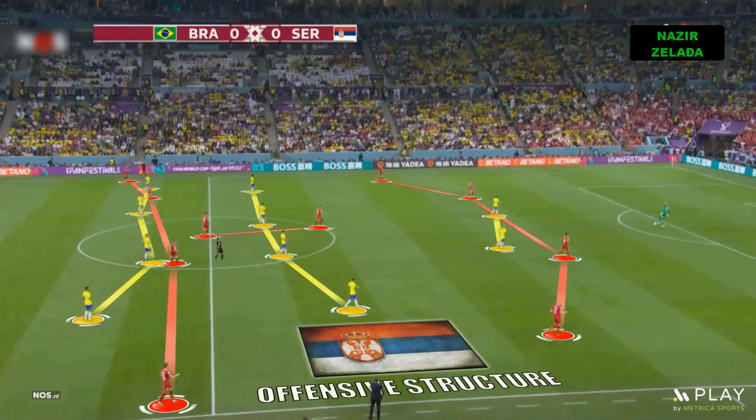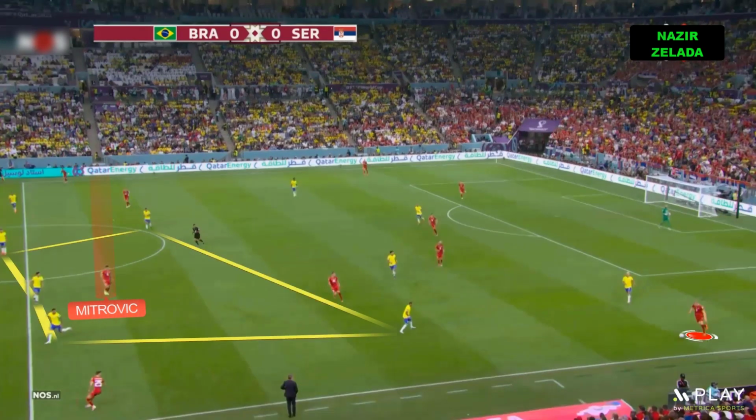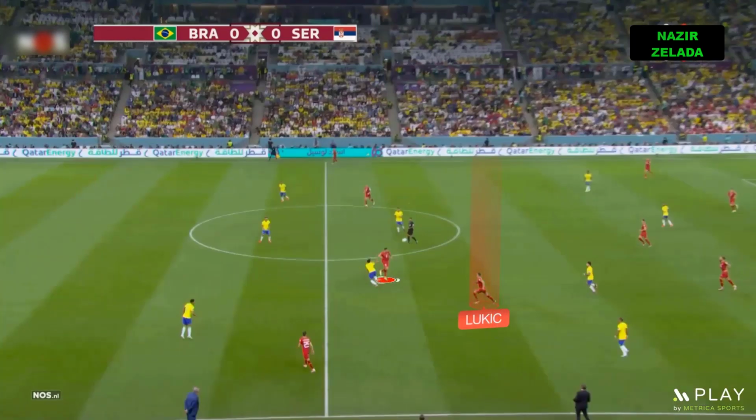When Serbia had the ball their system was 1-4-2-4, since they tried to play long balls to connect with the strikers, thus the midfielders would win the second balls. On the other hand, Brazil's defensive structure was 1-4-4-2. The center-backs were always looking for Mitrovic, who gained the ball in the air to play for the wing-backs.